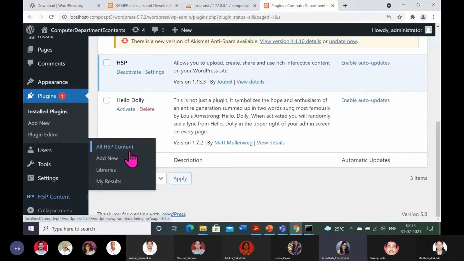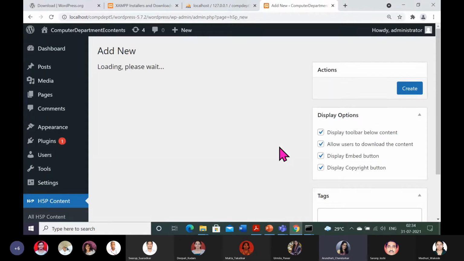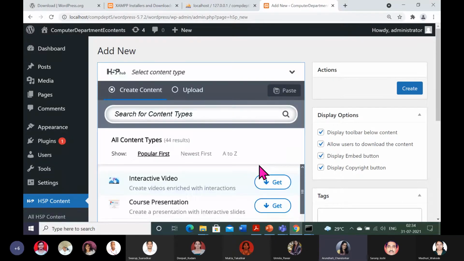As you go on developing, here you can add new content. I'm demonstrating some libraries, and results also you will see here, the results of the interactions. So now let us start our new presentation. It's loading. Yeah. So the H5P plugin I have installed in front of you already.